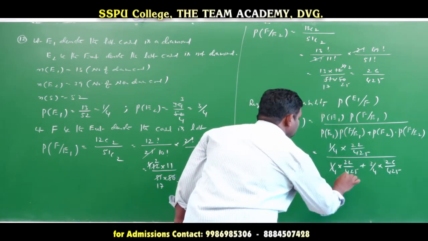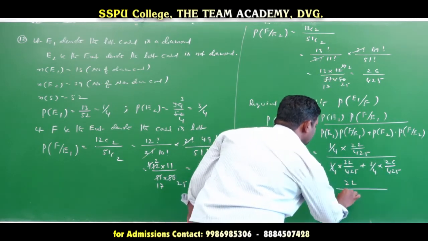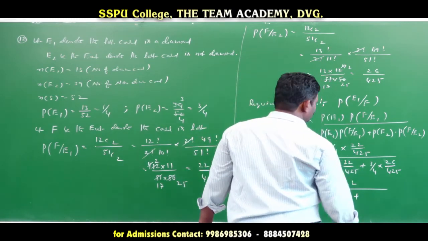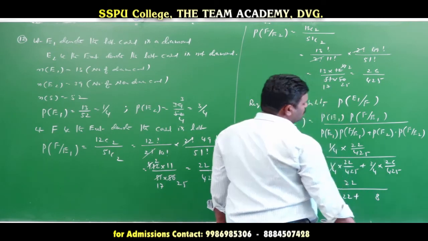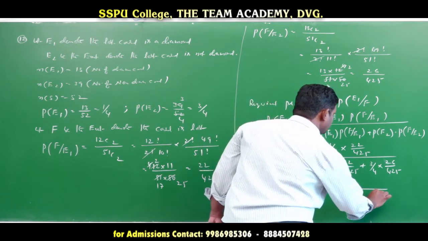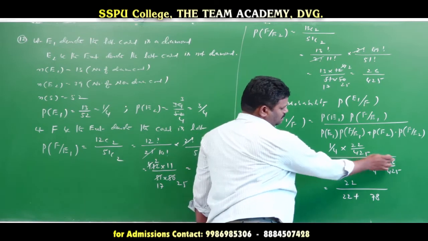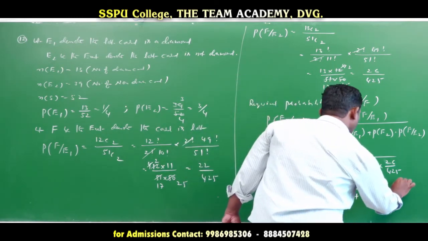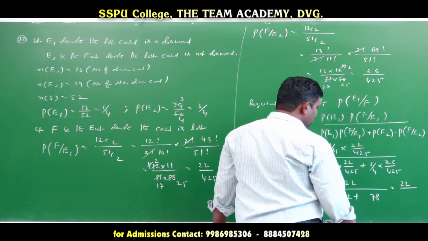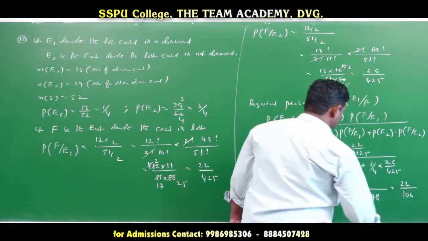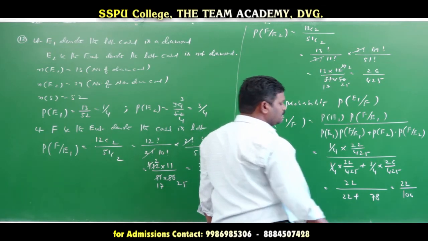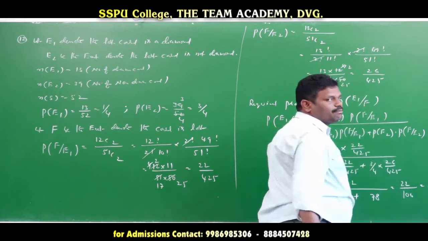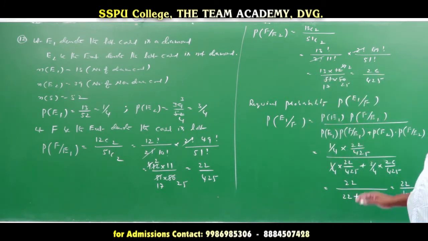So the denominator is the same, so 22 by this value, also 22 plus here 26 into 3. 3 sixes are 18, 3 twos are 6, so 78. That is equal to 22 by 100. Okay? So 22 by 100, 2 elevens are 22, 2 fifties are 100. So 11 by 50. That is the required probability of the given condition.